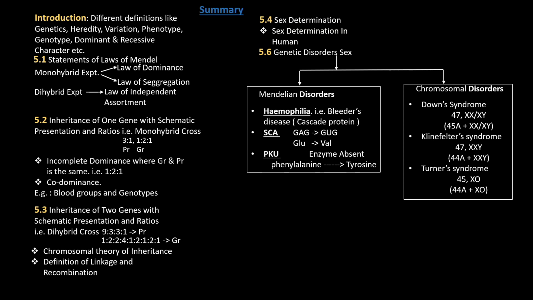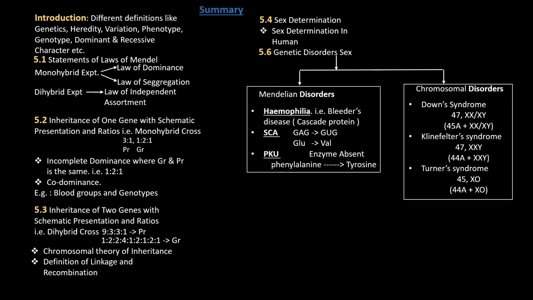So that ratio you must be able to show in the Punnett square. That is a dihybrid cross. Under that, we have studied the chromosomal theory of inheritance and the definition of linkage and recombination. So all these points come under the inheritance of two genes.